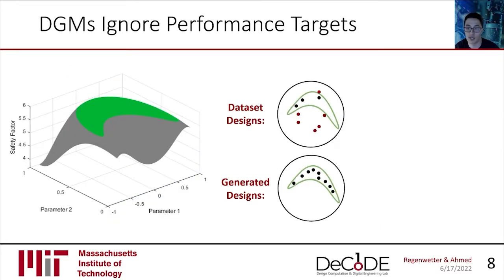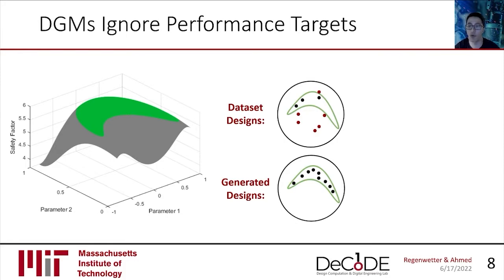Deep generative models ignore performance targets. In general, we actually care about the performance of the products that we generate. Let's consider our simple two-parameter design space again. Perhaps these two parameters play a critical role in determining the safety factor of a design. And maybe we have a safety factor target of 5.5, meaning that only the green region of the design space satisfies this particular design target.